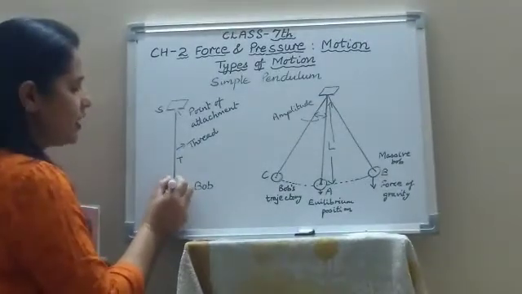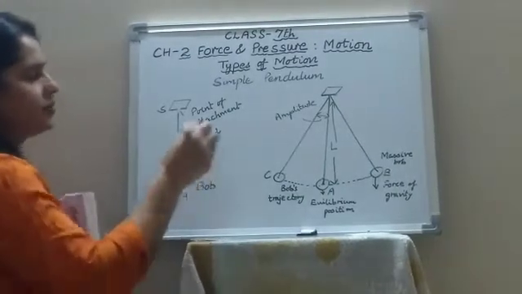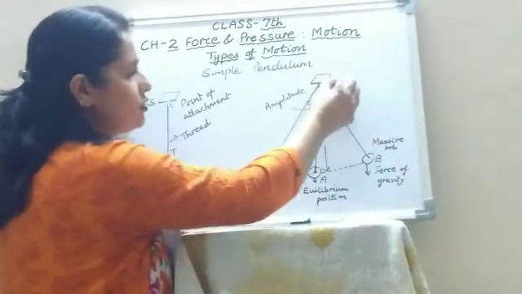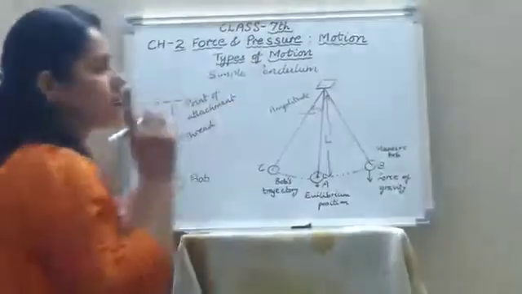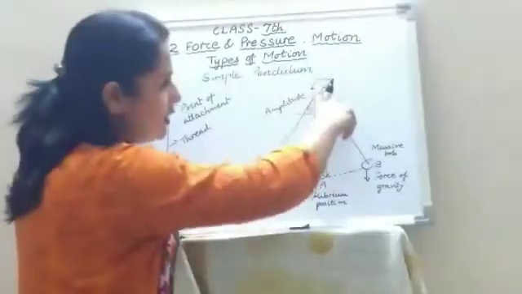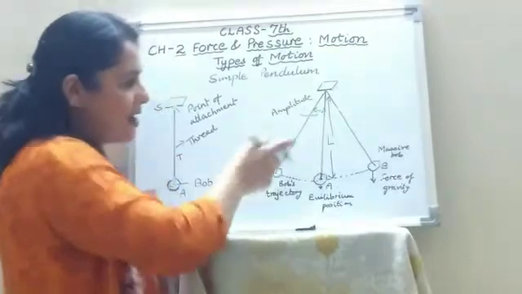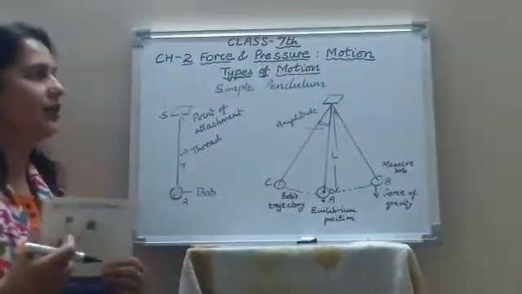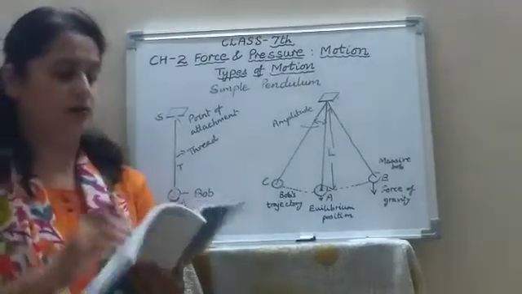Okay children, this is very important. The length is denoted by capital L, and from the point S to the center of the bob is called the length of the pendulum. That means the total length of the thread plus the radius of this bob. That is called the length of the simple pendulum.